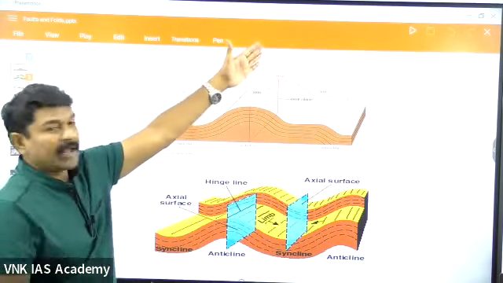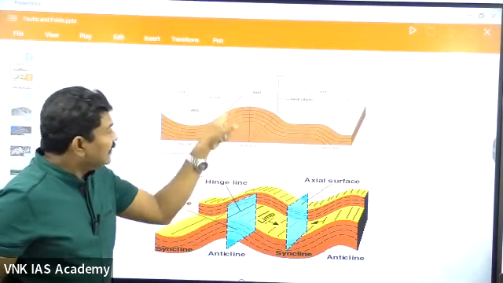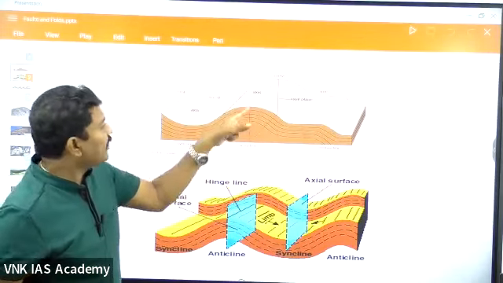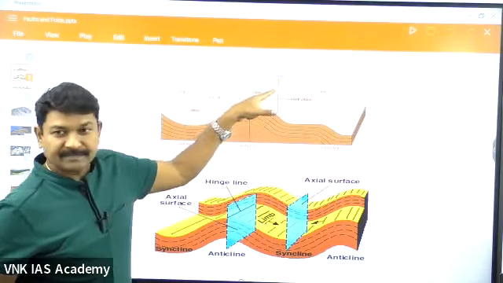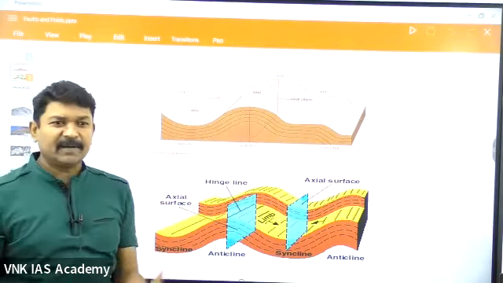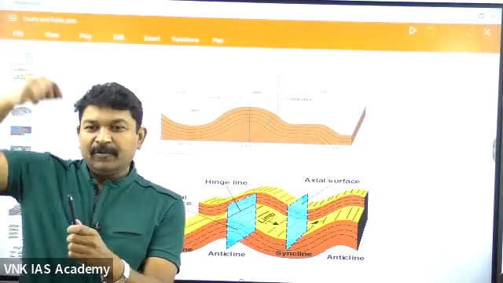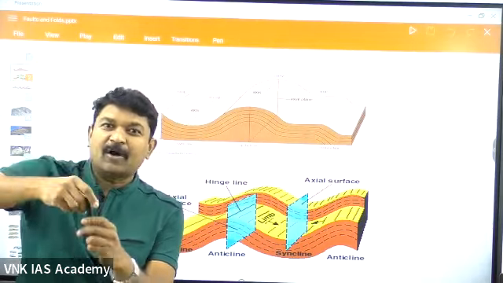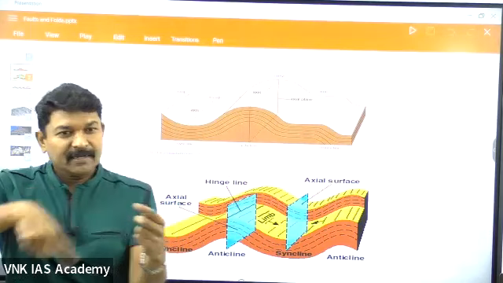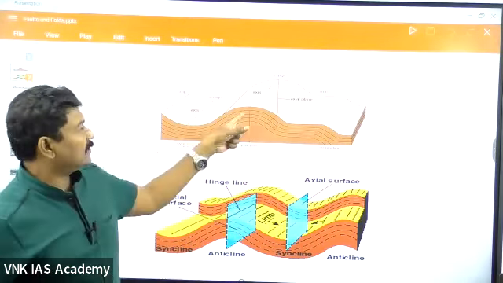If we cut the land in between like this, this is the anticline. Whenever it is cut in between, that is called the axis. Axis is like a top. All of you might have played with a top, right? If you hit a nail from the top, it goes exactly in the middle. That is called the axis. Even for the earth, we draw the axis right from the center. That is what the axis is.